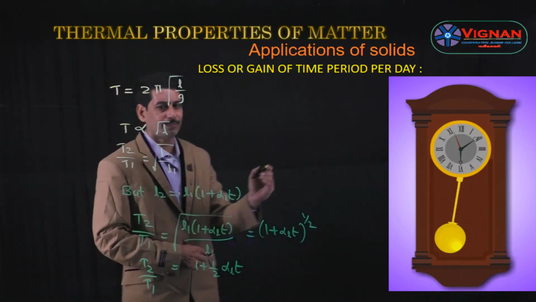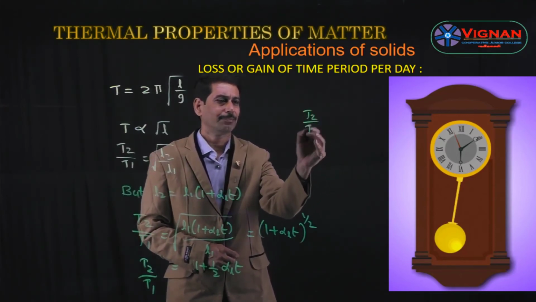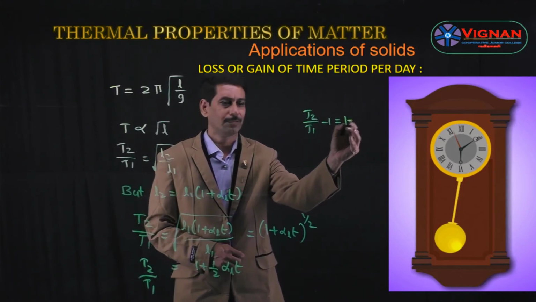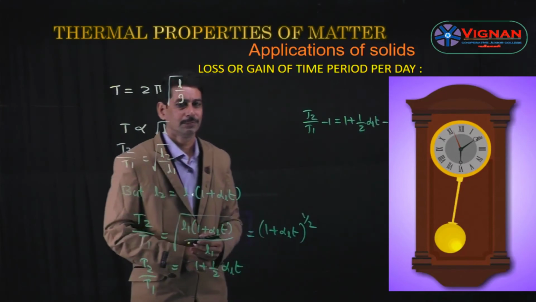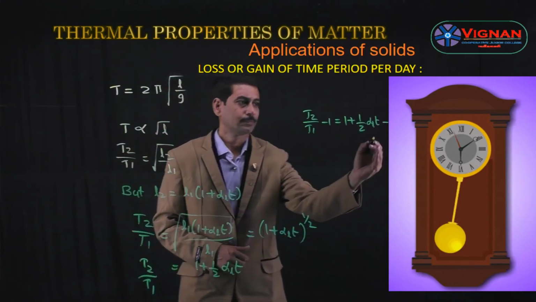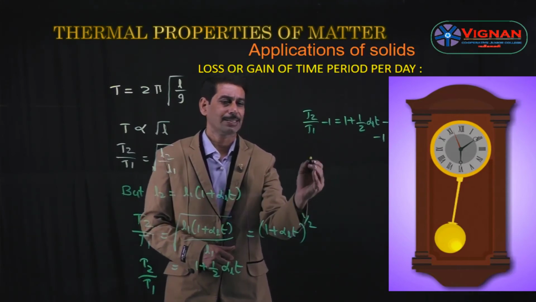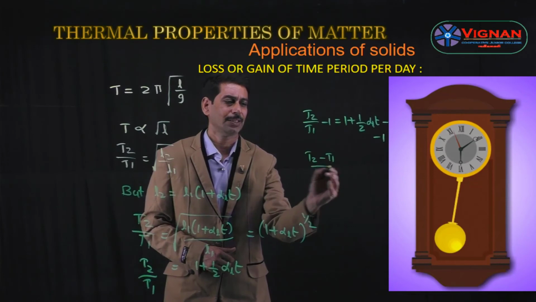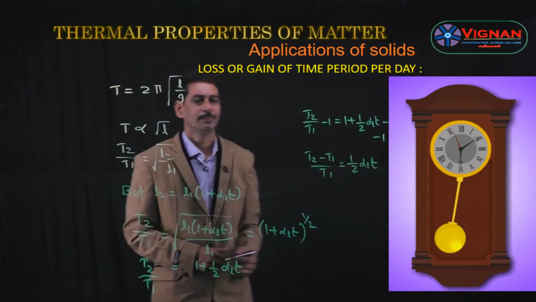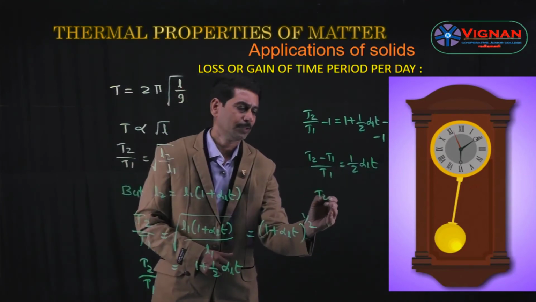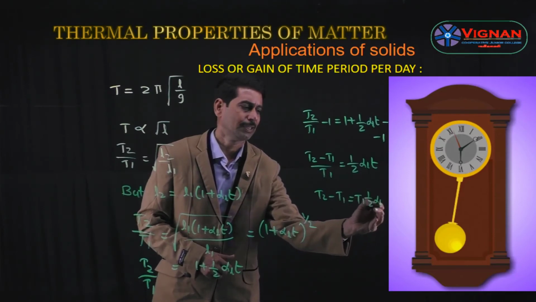Now subtract 1 on both sides: T2 by T1 minus 1 is equal to 1 plus half alpha L t minus 1. Here 1 gets cancelled. By taking LCM, it becomes T2 minus T1 by T1 is equal to half alpha L t, and T2 minus T1 is equal to T1 into half alpha L t.